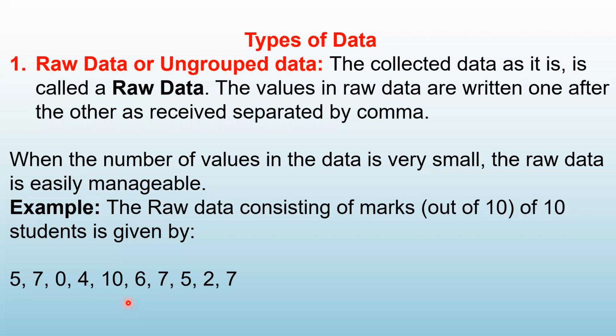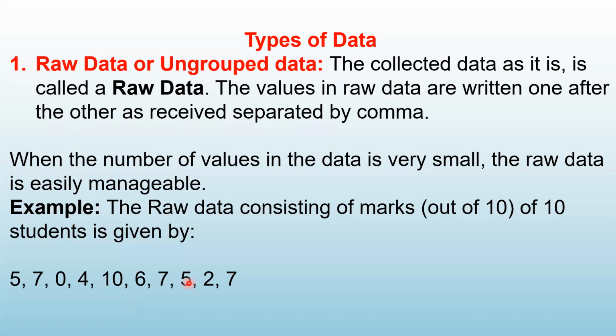Similarly, if I ask how many students have got marks 7, you can just examine the data. 7 is there 3 times. That means 3 students have got marks 7. So if this is a small data, then by inspection, you can analyze the data.